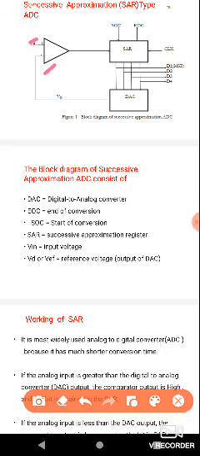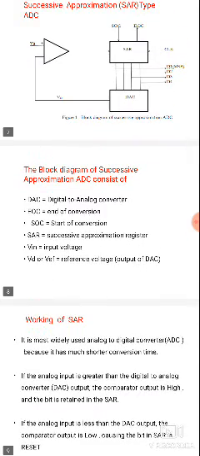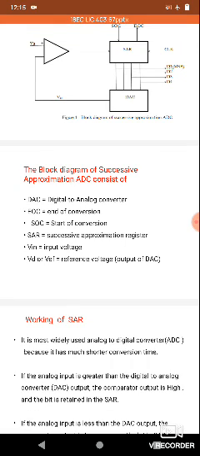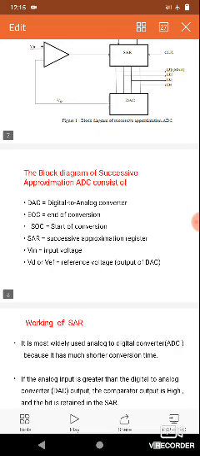Whenever VA is greater than VD, or VIN is greater than V reference, the comparator output is high and the bit is retained in the successive approximation register. The comparator output is high and goes to the successive approximation register.